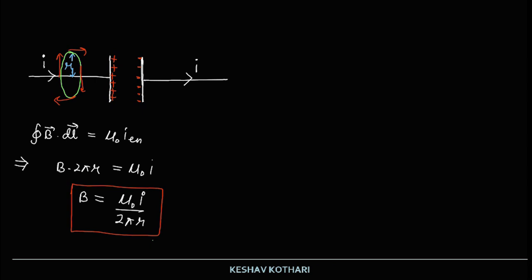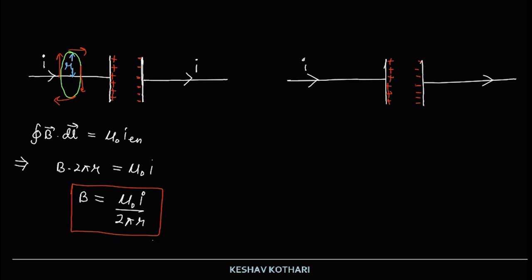If we repeat the same, this is an infinitely large current carrying wire depositing current at one end of the capacitor plate, which is acquiring positive charge, and withdrawing current from the other plate, which is acquiring a negative charge.